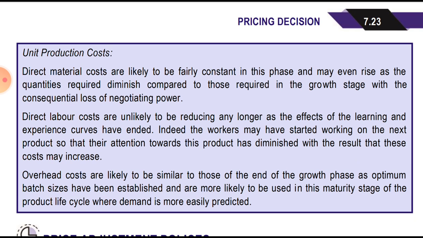in this phase, and may even rise as the quantity required diminishes compared to those required in the growth stage, with the consequent loss of negotiation power. So either the material cost will remain constant or will increase a bit, because the company is not able to gain the discount, not being able to exercise buying power, because of not purchasing in such large quantities.